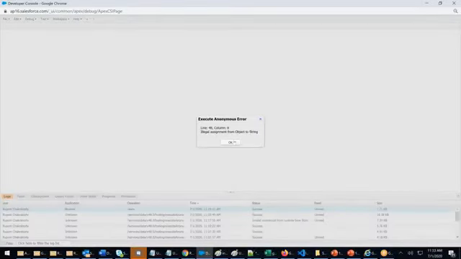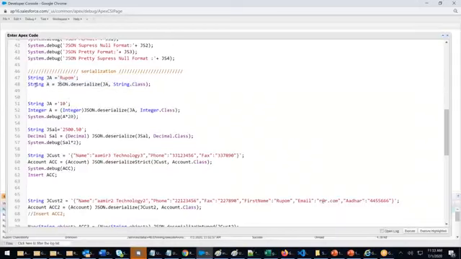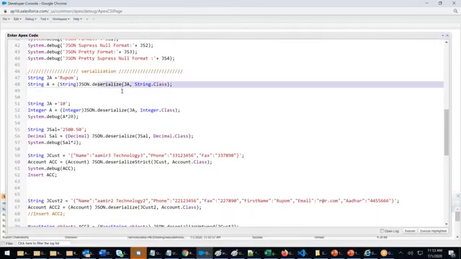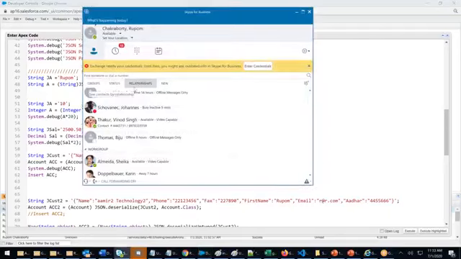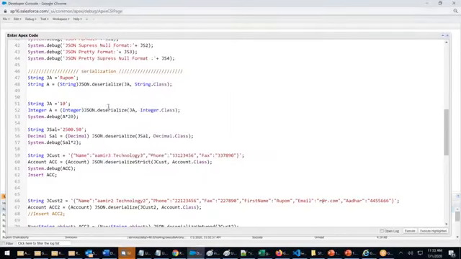Illegal assignment, object to a string. This is object. You're trying to put it in a string, so you have to cast it. Even though it's a string, you have to cast again as a string, because while the deserialization is happening, the system is not deserializing as string. Can you hear me, guys? Is it clear?